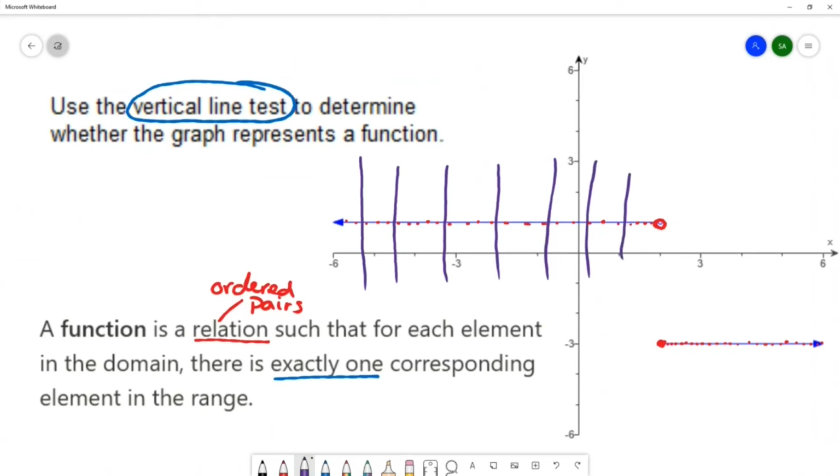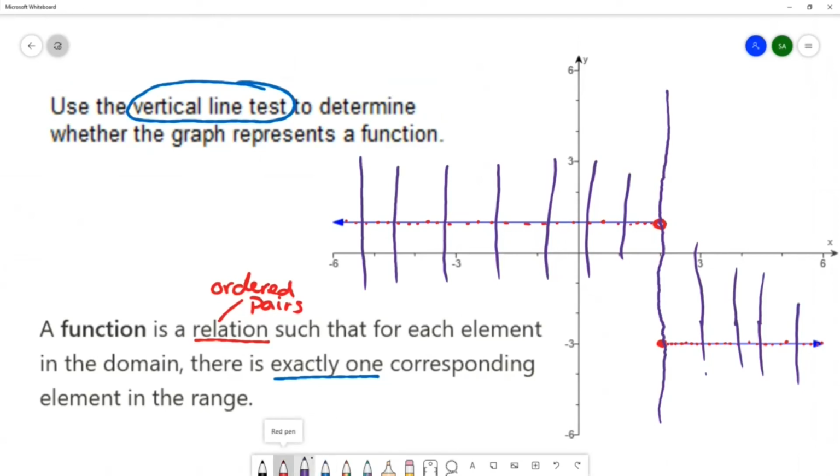I'm going to especially pay attention to this kind of strange spot where the two lines meet each other, and then all the other vertical lines along here. Now, when you draw these vertical lines, what you're paying attention to is how many intersection points you have. Let me use a different color.